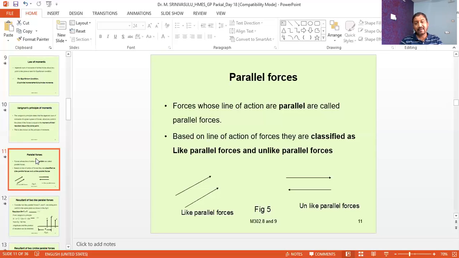Like parallel forces can be defined as: if the forces act in the same direction, they are called like parallel forces. And if the forces act in the opposite direction, then they are called unlike parallel forces.